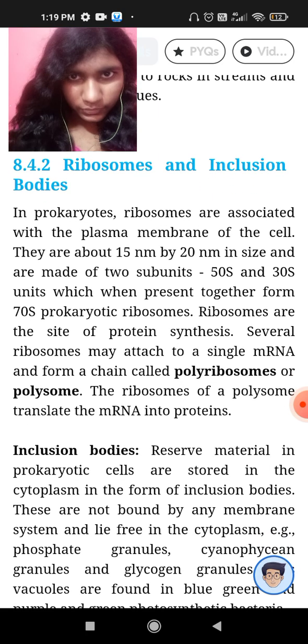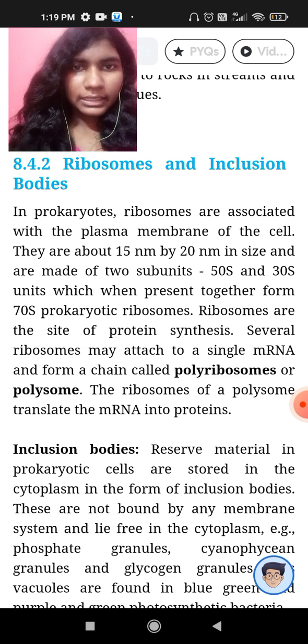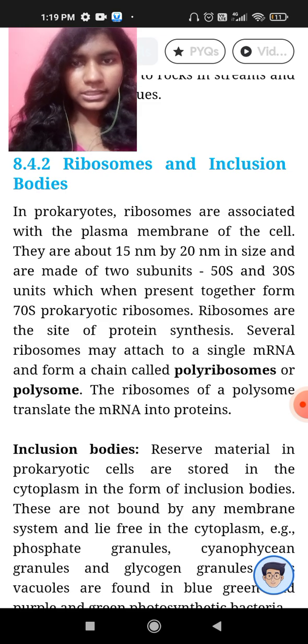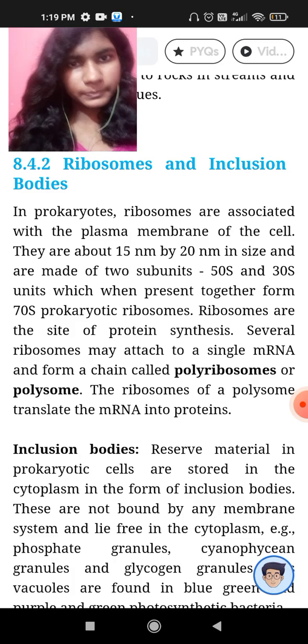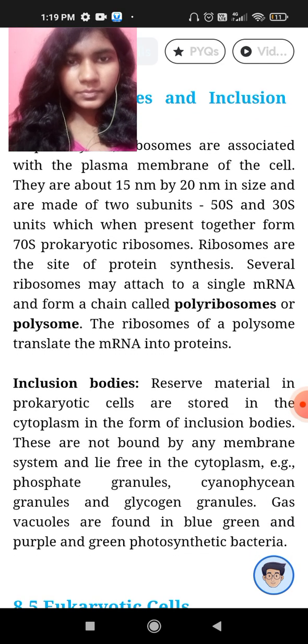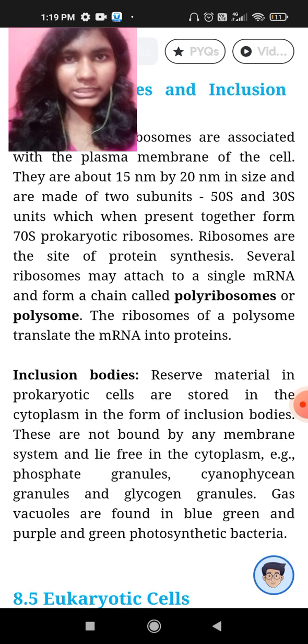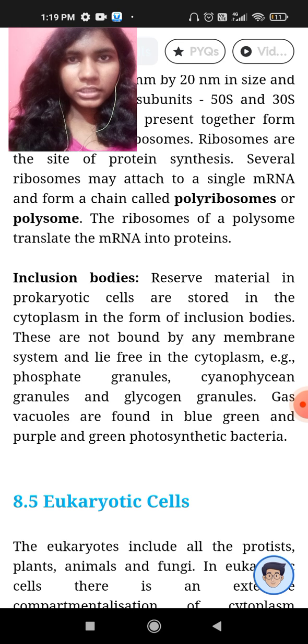Then we see ribosomes and inclusion bodies. Ribosomes are the site of protein synthesis, or protein factories, we know it already, and they're about 15 to 20 nanometers in size, with 2 subunits, 50S and 30S units, which form the 70S prokaryotic ribosomes. Several ribosomes may attach to a single messenger RNA, ribonucleic acid, which is known as a polyribosome or polysome.